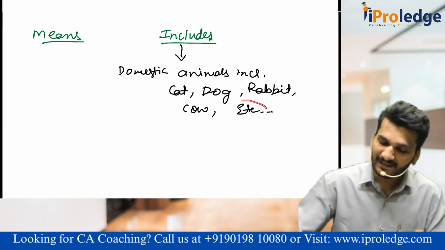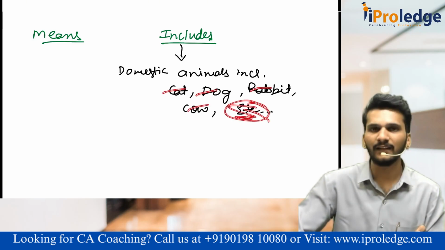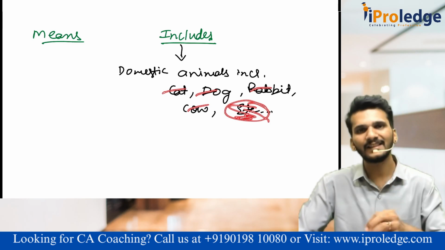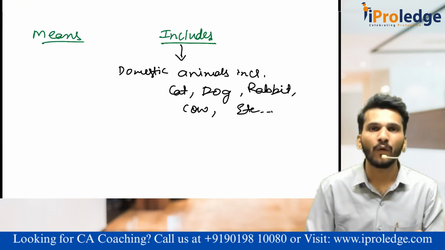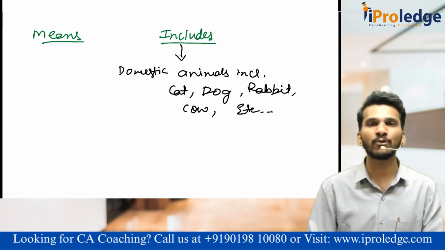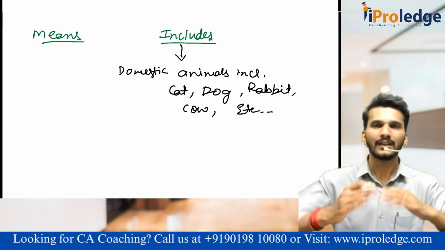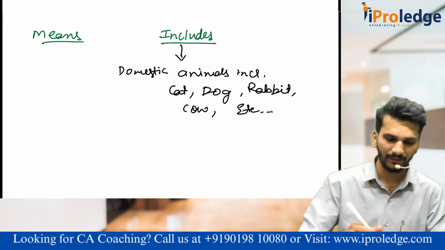It says etc., which means these are not the only four things. Along with these things, anything which fits under them is also included. It is not an exhaustive one. You look at the language I'm using. It is an inclusive definition. Inclusive definition means along with these things, some other things which fit under a similar category are also included.